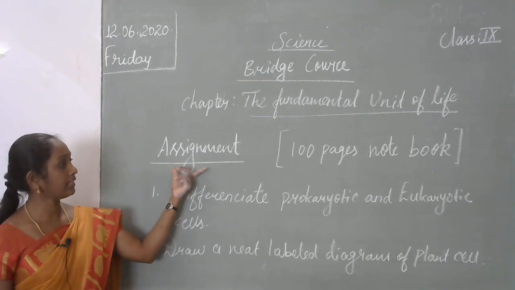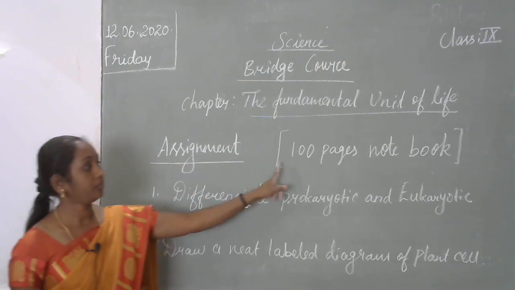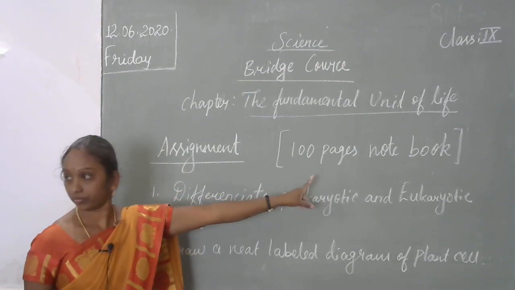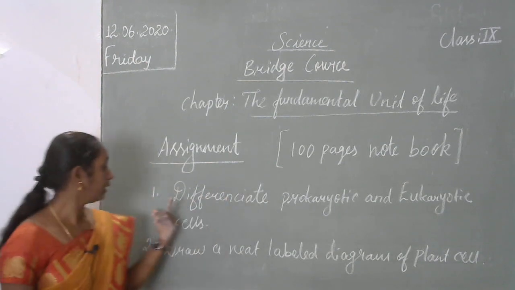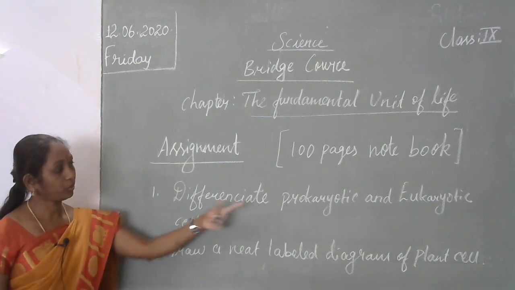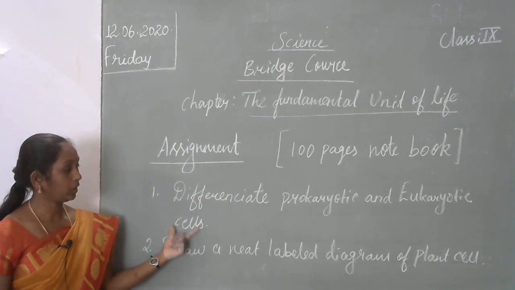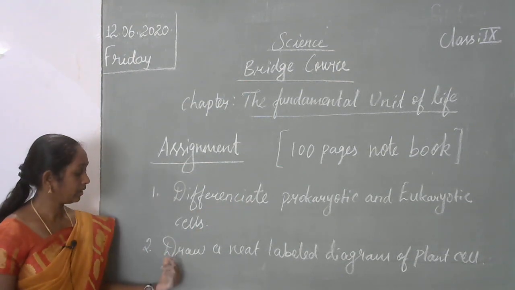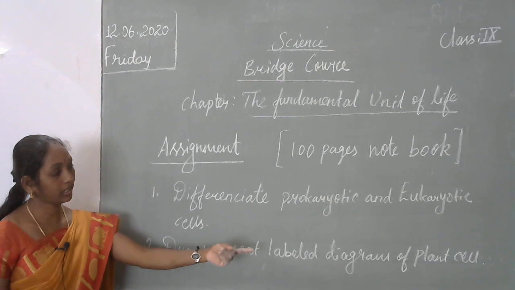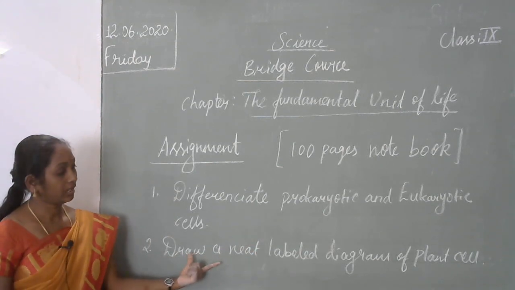Children, now for the assignment for this topic, use the 100 pages notebook. First question: differentiate prokaryotic and eukaryotic cells. You have to write the details about the prokaryotic and eukaryotic cells. Next, draw a neat labelled diagram of a plant cell and label the parts.